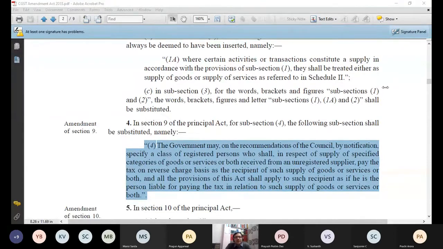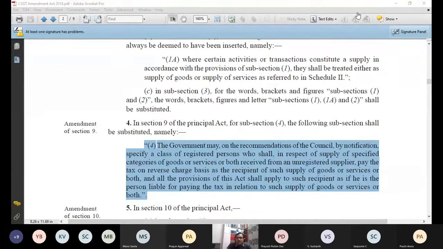In 9.3 government will tell me what? Only the name of that supply, which product or which service. In 9.4 government will tell me two things: not only the name of the supply, government will also tell me who is this recipient. Then my case is covered in 9.3 and 9.4.